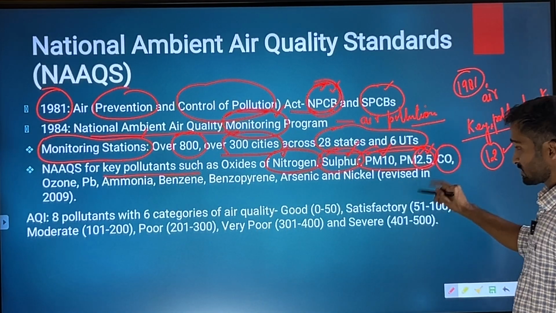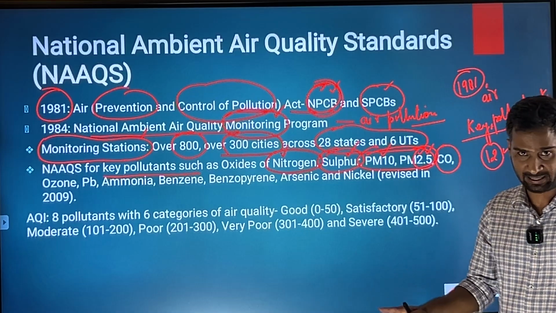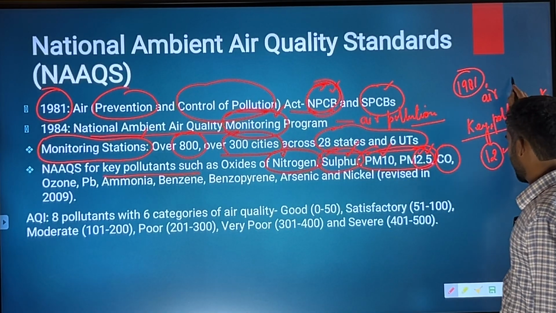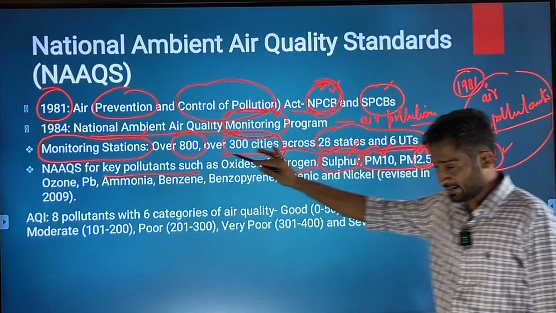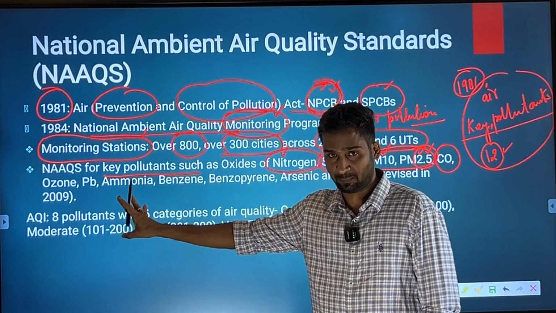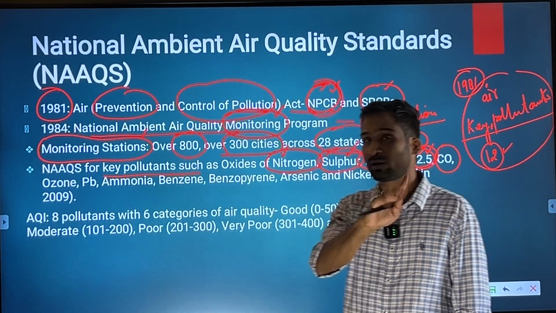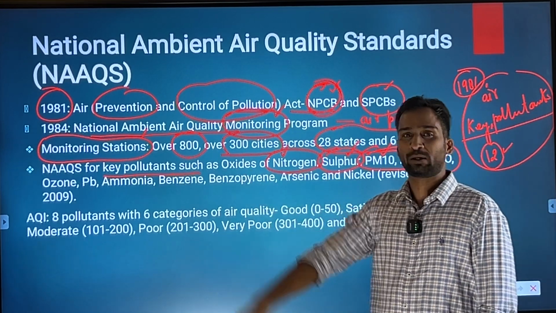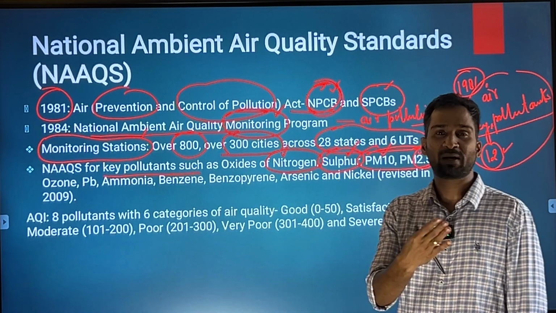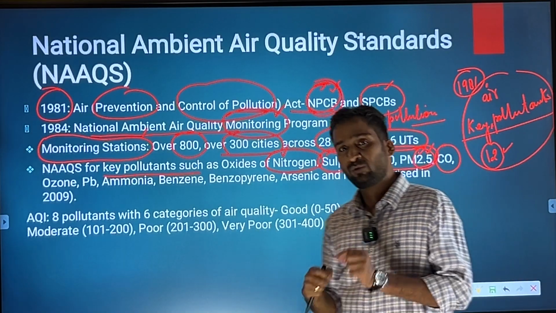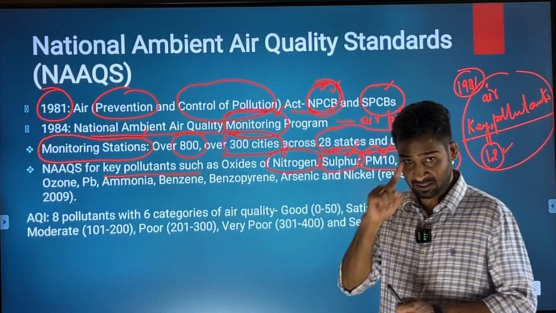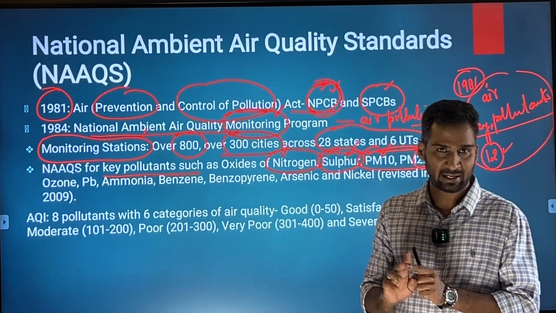Then the next one is very important, carbon monoxide. CO2 is not part here. If you look at the key air pollutants under NAAQS, CO2 is not part of it. So, CO2 is not considered to be an air pollutant under any important regulation. In fact, UPSC asked a question one year on whether CO2 is an air pollutant or not. So, the answer is no. CO2 is an important global warming gas.